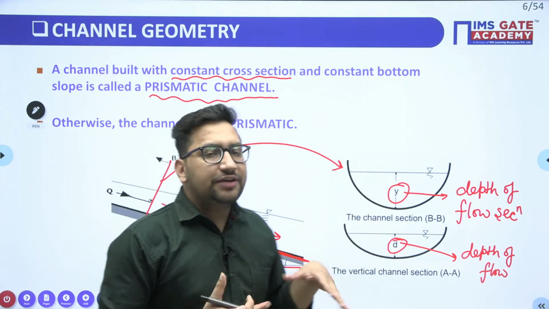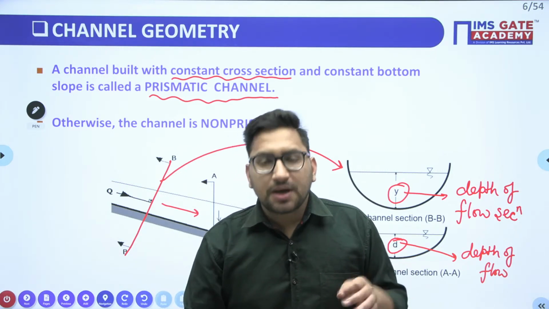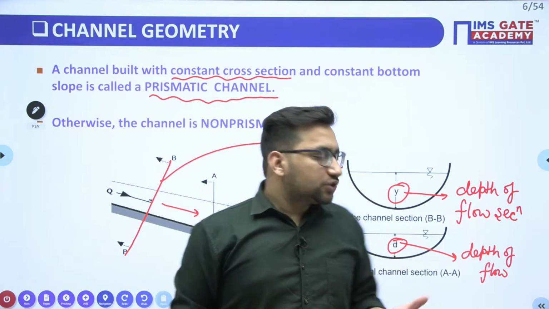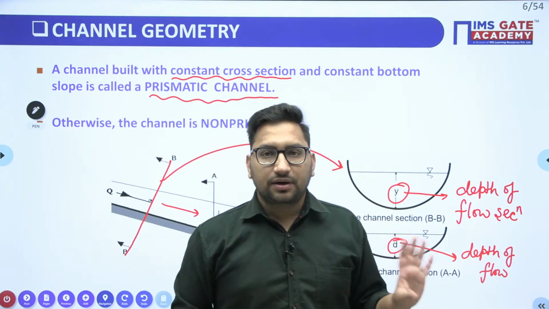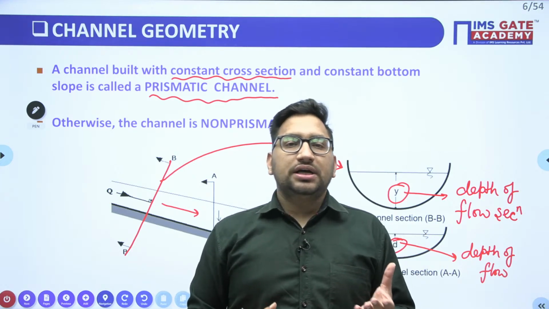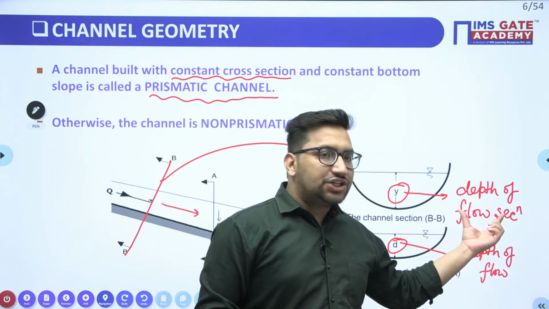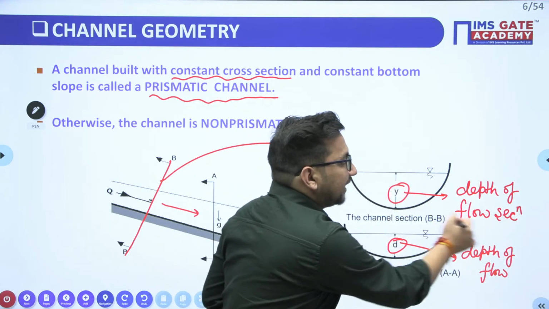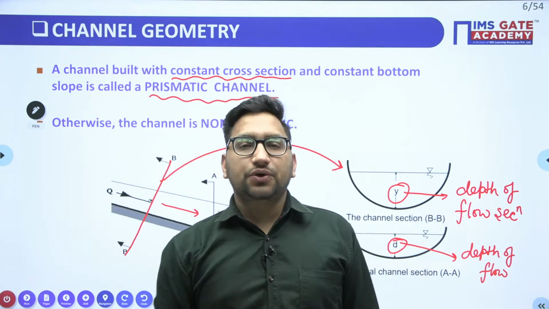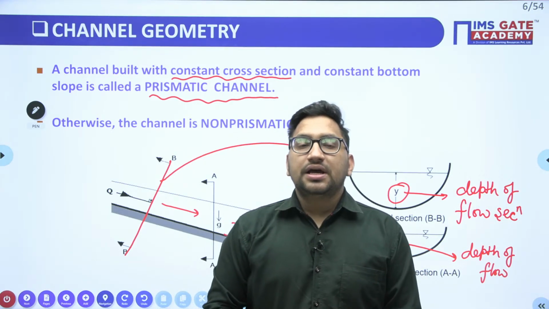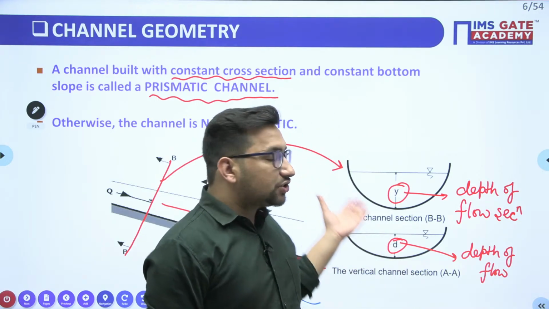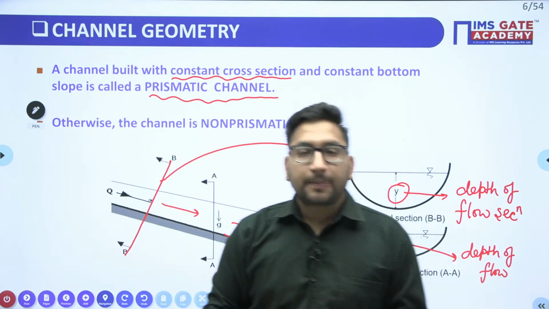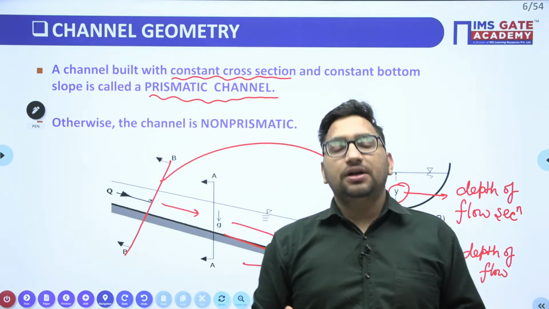These y and d will be different if the channel slope is very high. But as generally the slope of the channel is very small, we consider these to be the same, right? But if in any particular question it is given that there is a depth of flow section and there is a depth of flow, the cross section dimension is our depth of flow section. I hope it is clear to you, right? Now, if we are dealing with this cross section, it means how much discharge can flow through the channel.